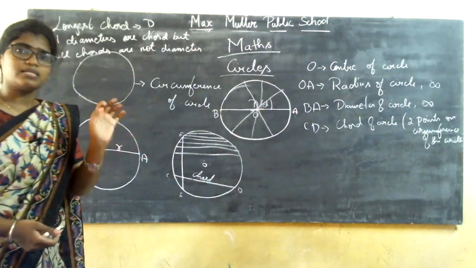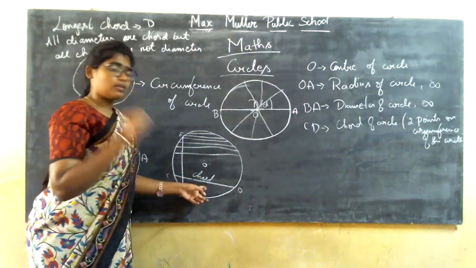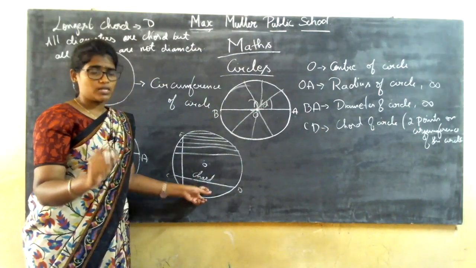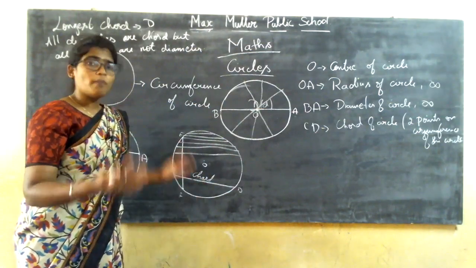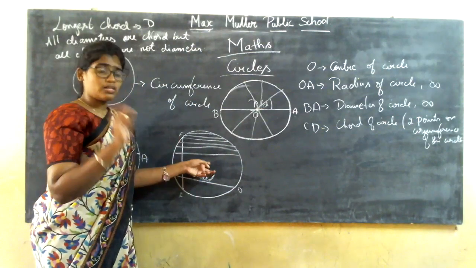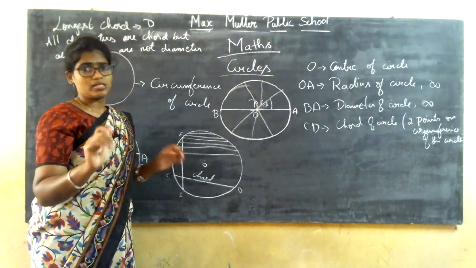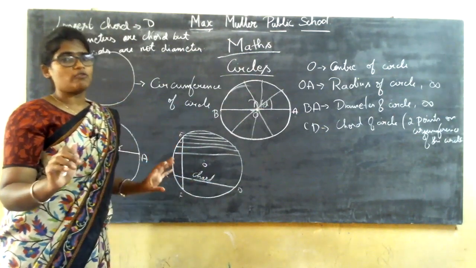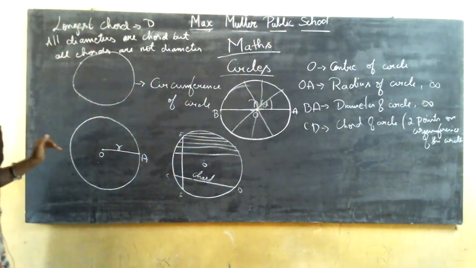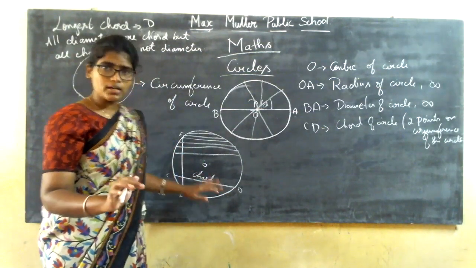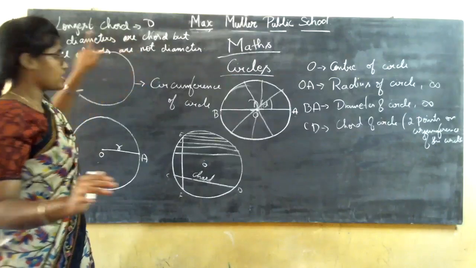Chord is defined that way: if you draw a line touching 2 points on the circumference of a circle, then it is a chord, no matter whether it passes through the center or not. Clear? So the statement is clear, and this is the important statement.